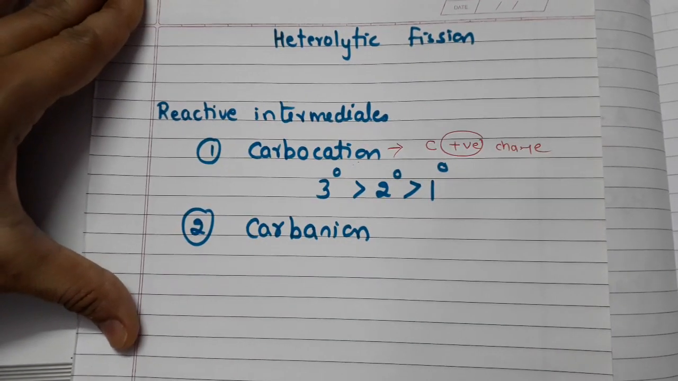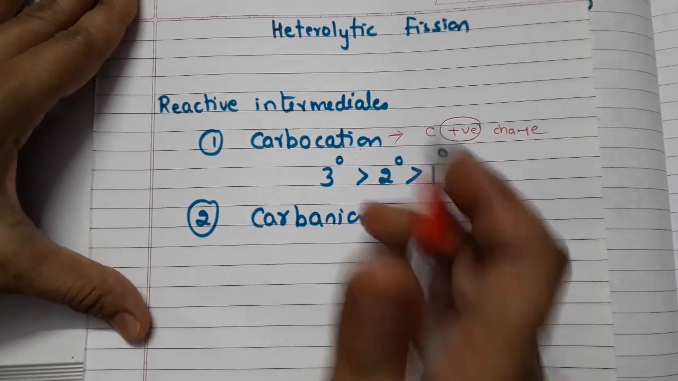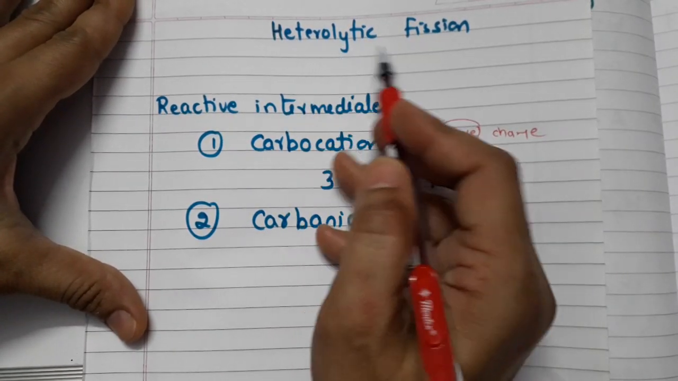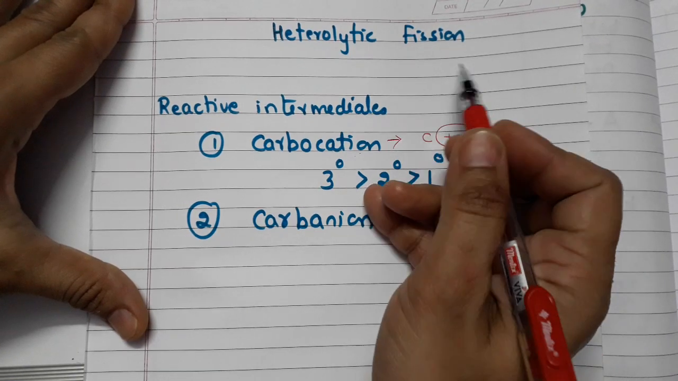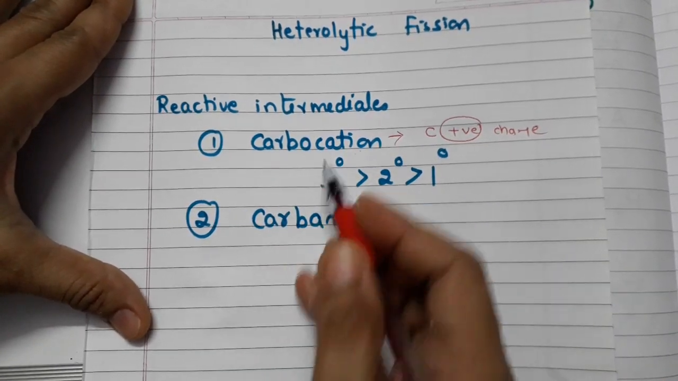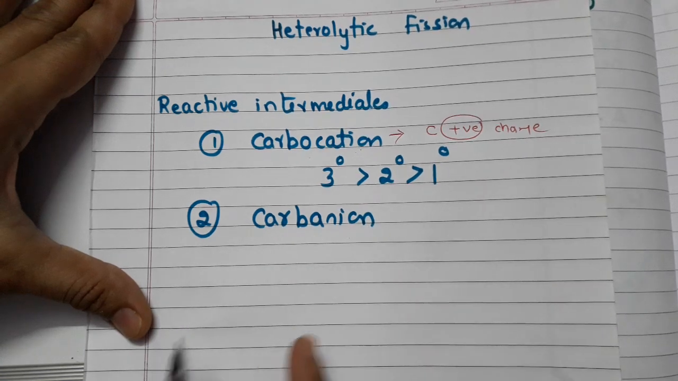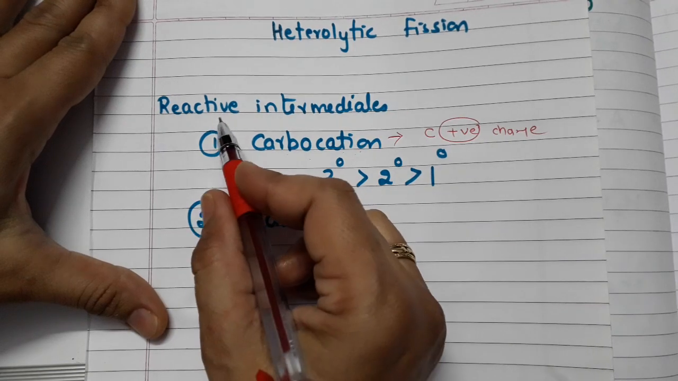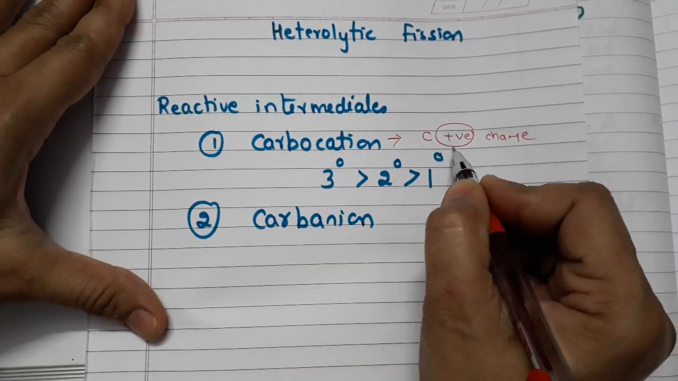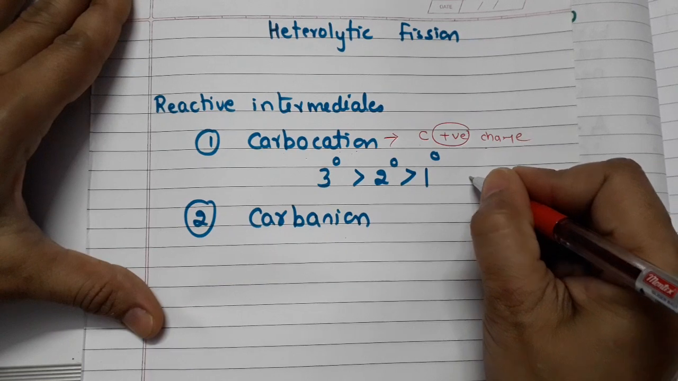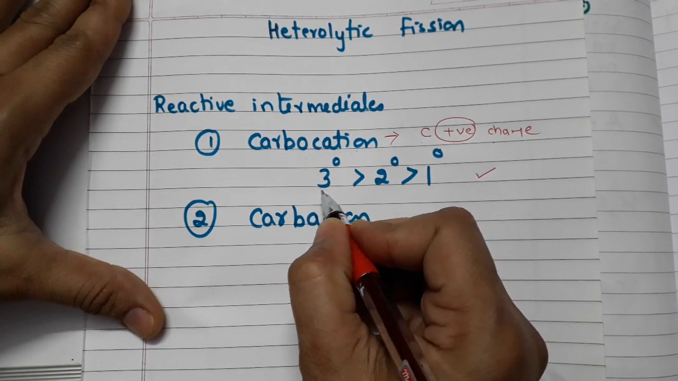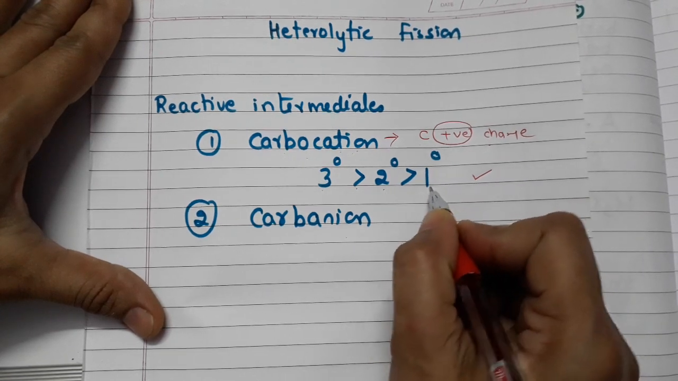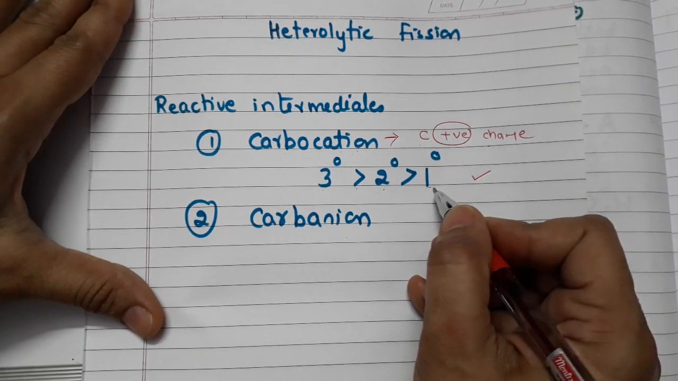Hello students. So in the last video we have studied what is the meaning of heterolytic fission. It is the unsymmetrical or asymmetrical breakdown of a covalent bond, which leads to formation of either carbocation or carbanion. Students, in our previous video we have studied that carbocation is a reactive intermediate in which carbon acquires positive charge. Alright, and we also covered that tertiary carbocation is more stable than secondary, which is more stable than primary carbocation, and the reasons also were explained in that video.